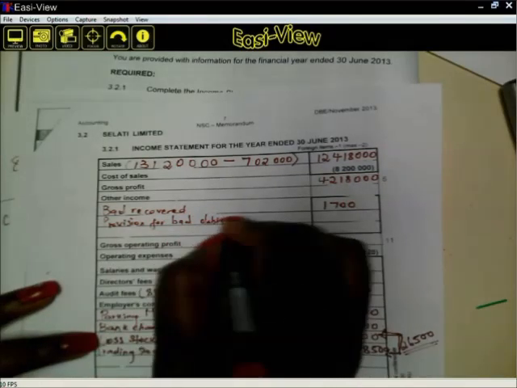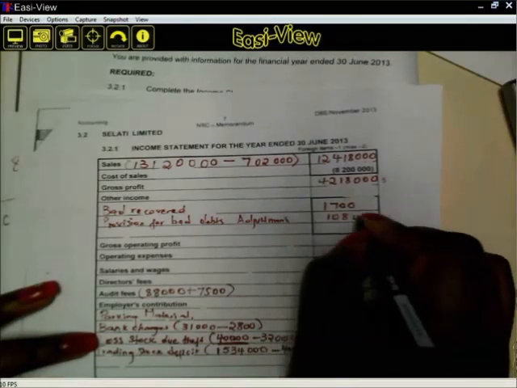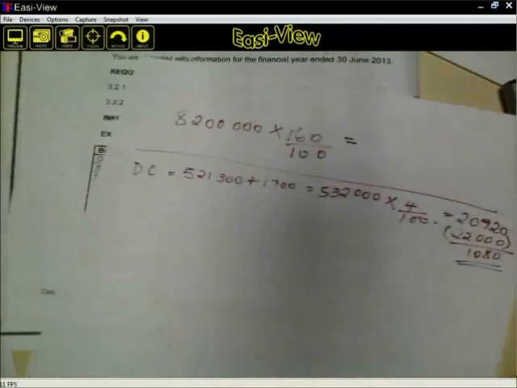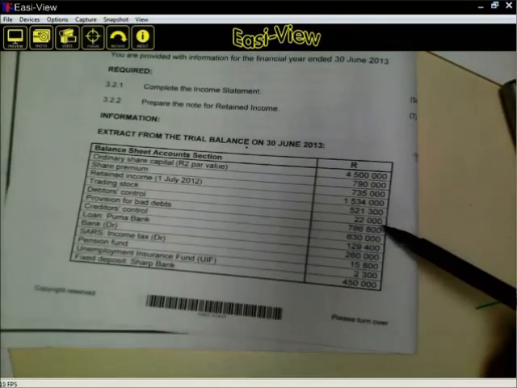Provision for bad debts adjustment, 1,080. Remember, it can be an expense or an income, depending on what you had or what you kept.